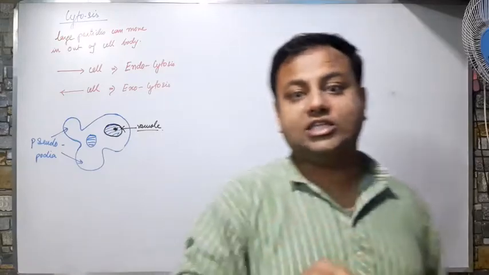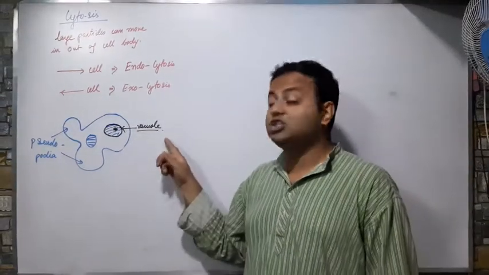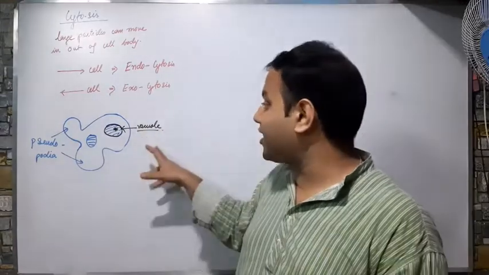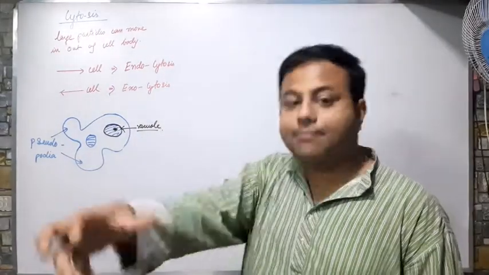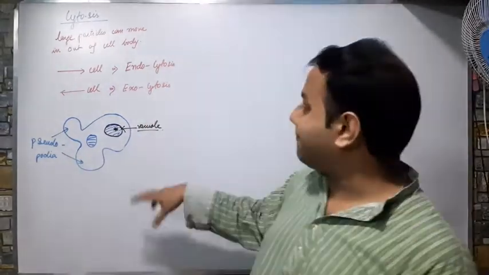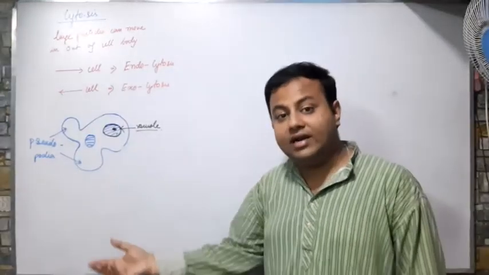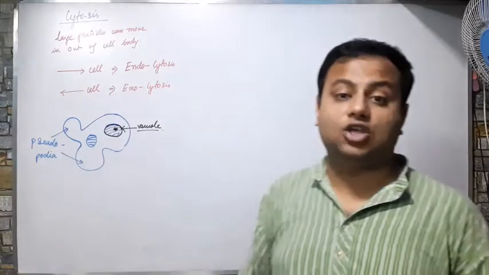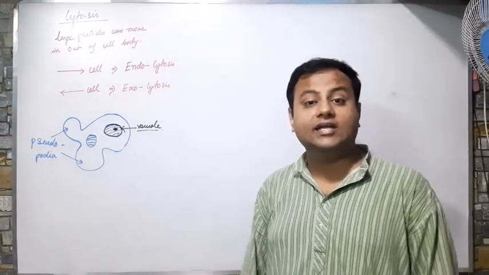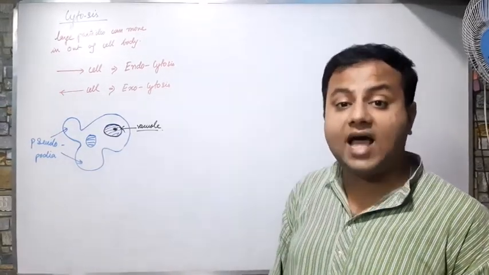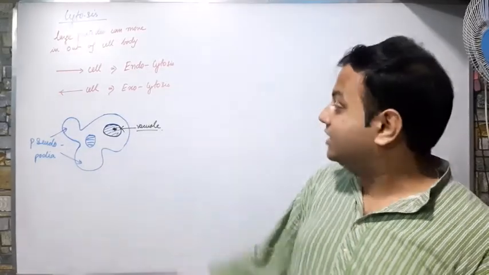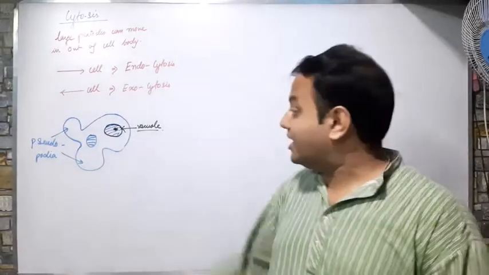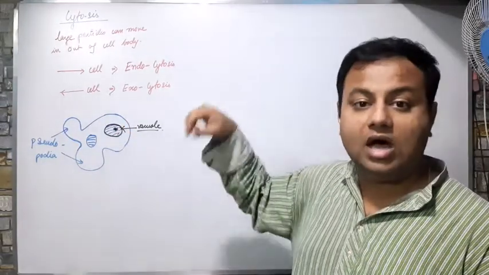What was the function of vacuole? Vacuole was the storage place. So what is it storing? It is storing food. So that's why it is a food vacuole. So this food vacuole will digest the food, will absorb the food, and once the absorption has completed, this food vacuole will then be treated as a contractile vacuole, because contractile vacuole contains excess of water and excess of waste. Then the same process will be applied to release this contractile vacuole outside.